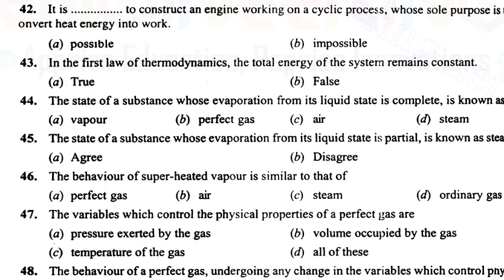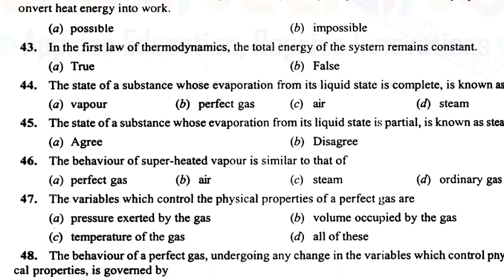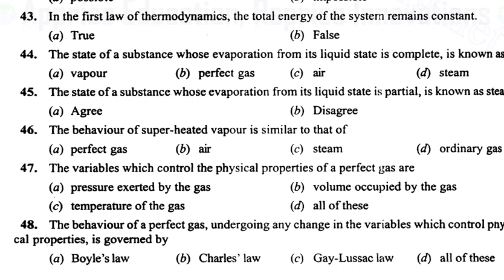43. In the first law of thermodynamics, the total energy of the system remains constant. Yeah, we have already studied it. It is true. And 44. The state of substance whose evaporation from liquid is complete is known as? Yeah, it's a very important question. If the liquid is converted totally into vapor, that is called perfect gas. You have to remember this, perfect gas.